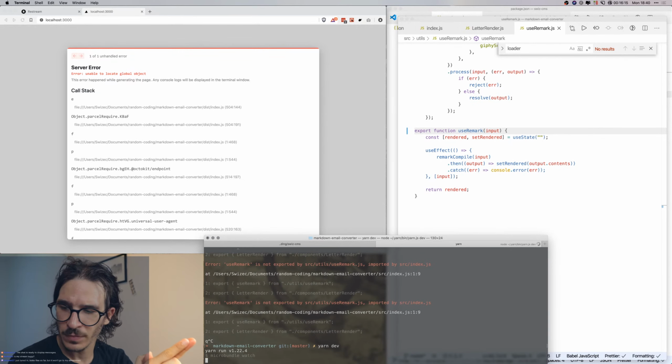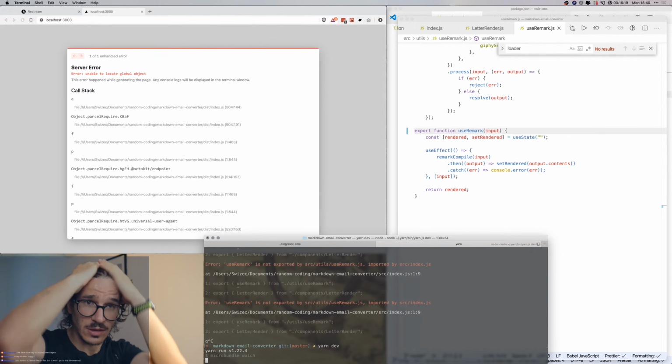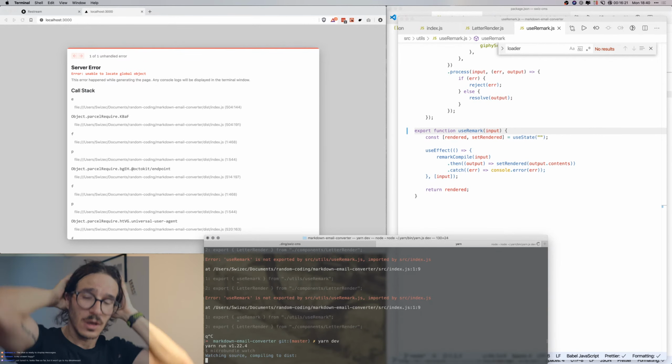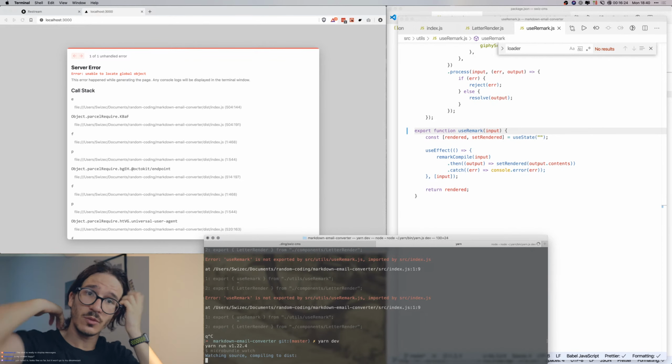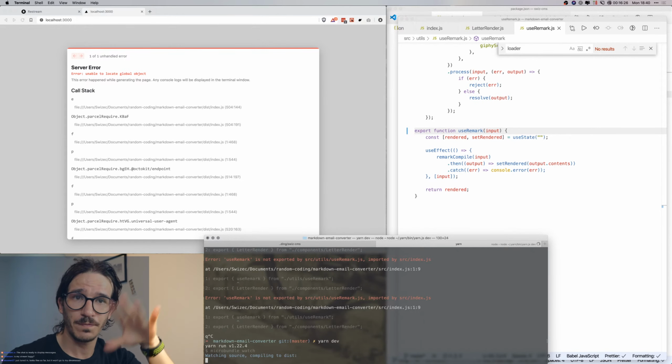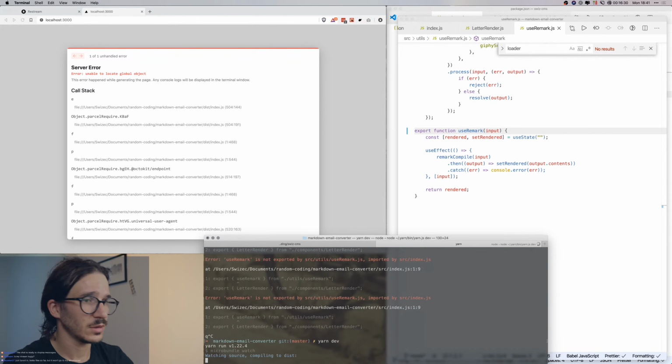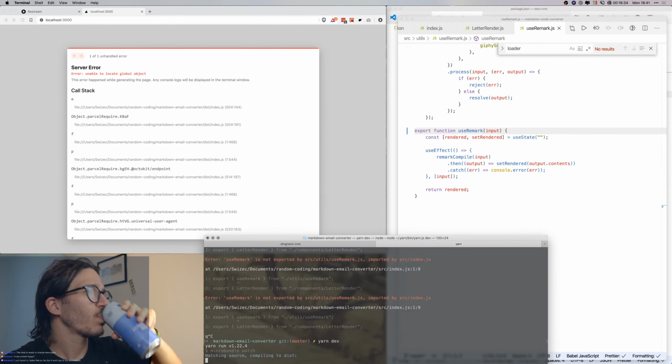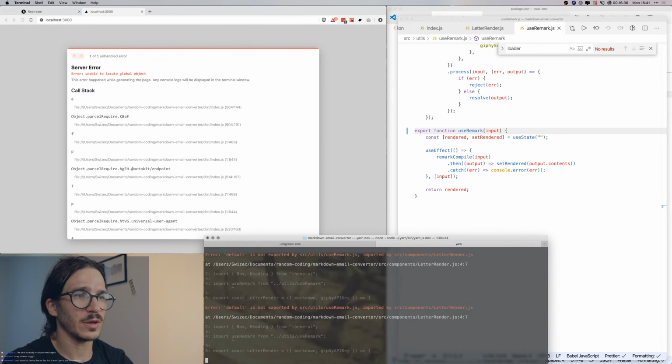Yarn dev, and the next step is going to be rendering a text area which accepts a bunch of markdown and then renders it under our thing. That's the idea, at least. Oh. Come on, compile to dist. You got this, computer. I know you do.